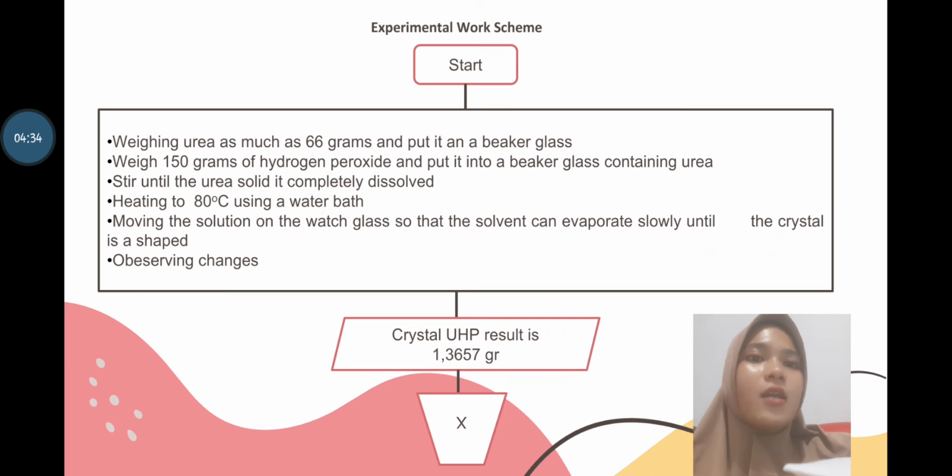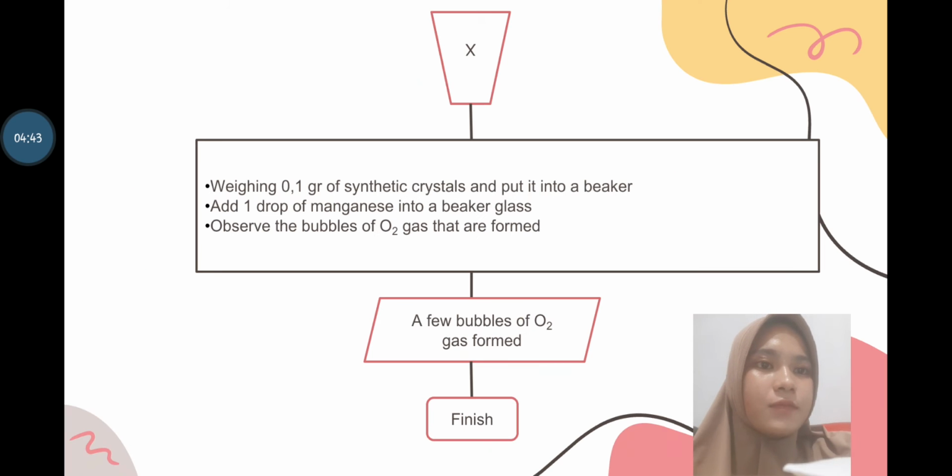Observing the change. The result: the UHP crystal yield is 1.3657 grams. Next, weigh 0.1 gram of synthesized crystal and put it into a beaker. Add 1 drop of manganese dioxide into the beaker glass. Observe the bubbles of oxygen gas that are formed. The result: a few bubbles of oxygen gas formed.